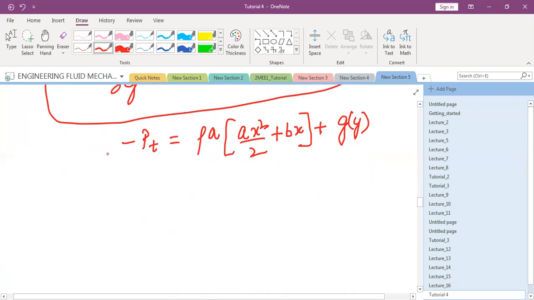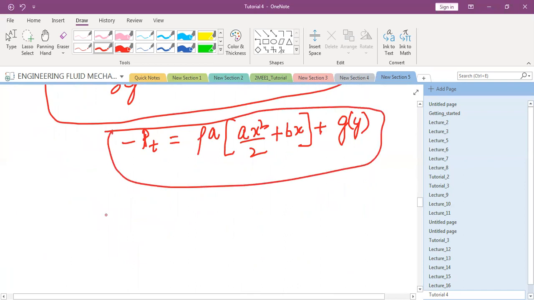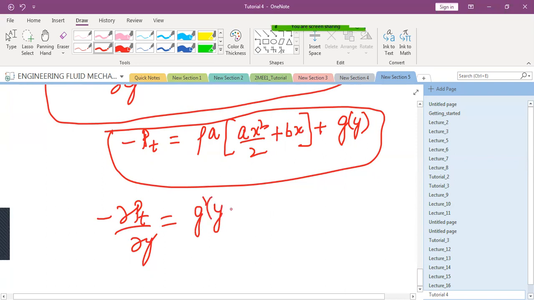Now can you take the partial derivative of this expression with respect to y? What will that be? ∂p/∂y. This becomes equal to what? g dash y, g dash. Is that clear? Yes, sir.